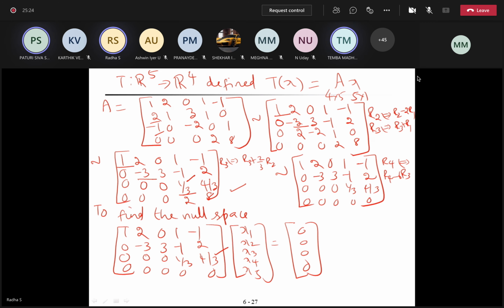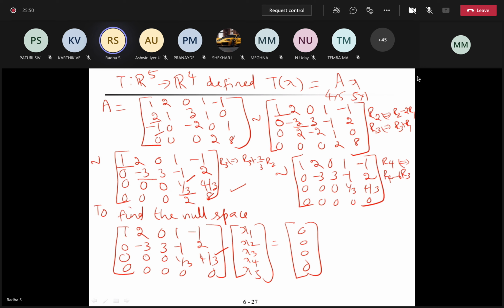Ma'am, if you want, you can make the diagonal elements also 1, then it will be completely reduced, or else we can proceed like this. Sometimes it will reduce to upper triangular. Sometimes row echelon form and upper triangular will not be the same, because of the case you are seeing now.